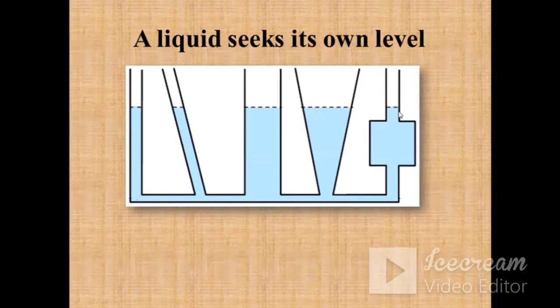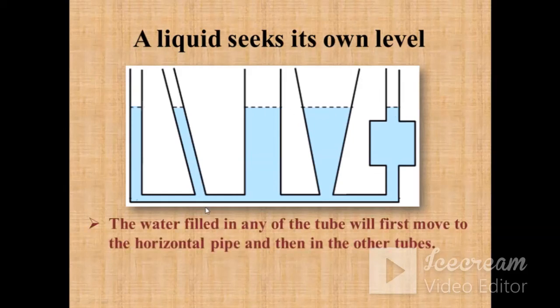Like you can see in this photograph, the water filled in any of the tubes will first move to the horizontal pipe and then into the other tubes. So the level of the water will remain the same for the same quantity of water. So whenever you use a vessel of any other shape, the pressure will not depend on the shape of the container.